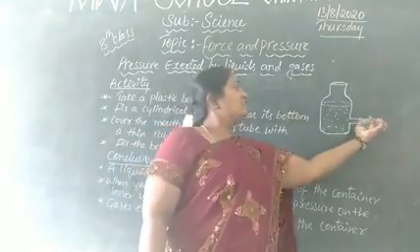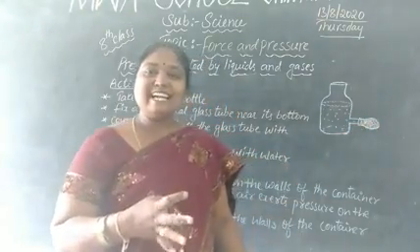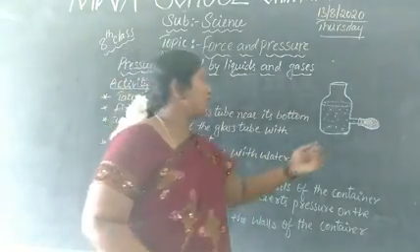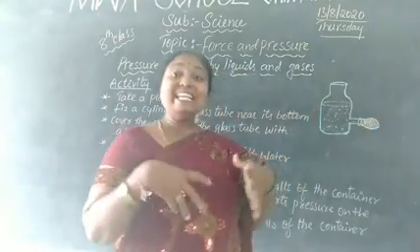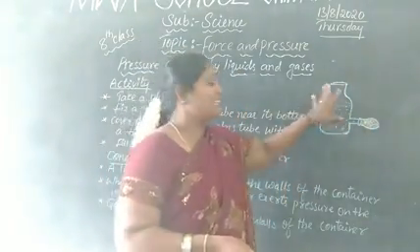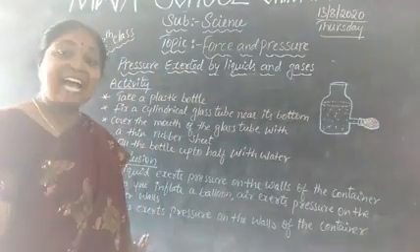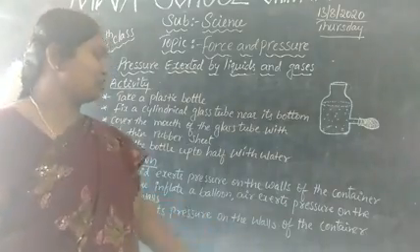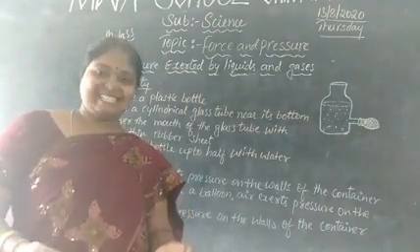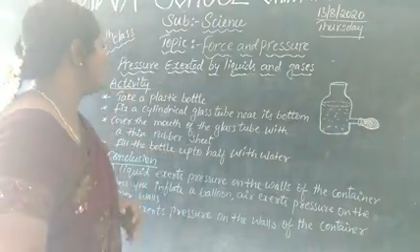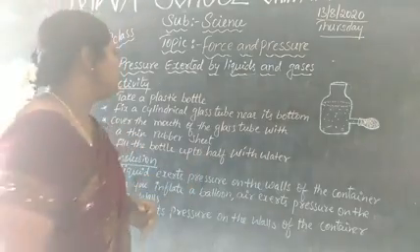Inside that balloon the water is filled, so if you inflate it, what will happen? Here we can see the water level increase in the water bottle. So by this we can say that gas exerts pressure on the walls of the container. And for this we can take another example also, children.